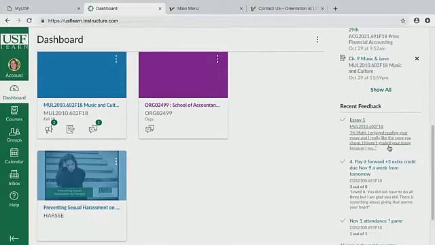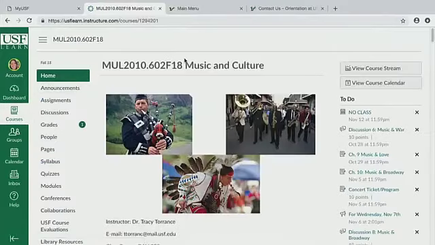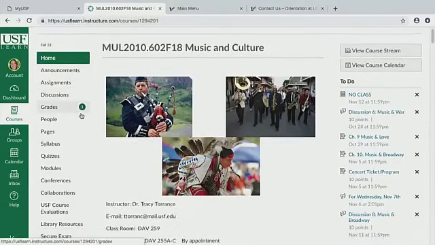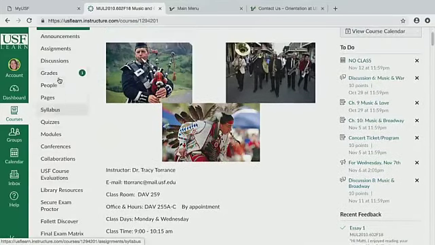As you can see, I did get a couple of great grades, and it's really nice that you can see what your professor said to you, or you can see what grades you got on something like a test or a quiz or extra credit, and you can see that. So we're going to go through one of my classes. It's called Music and Culture. Now this class, it's basically a writing class. We go through music and things like that, and we look at how it pertains to our world. But for Music and Culture, we're going to look at all the tabs that we've got for the class. So as you can see, there are many tabs on here, but we're just going to go through a couple.